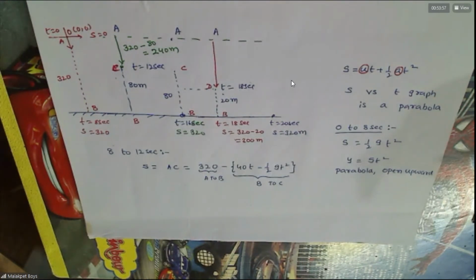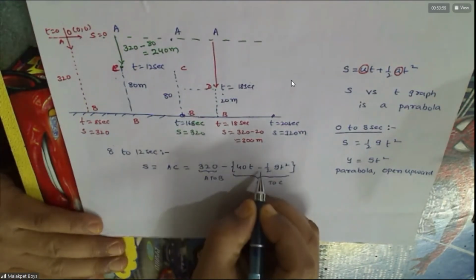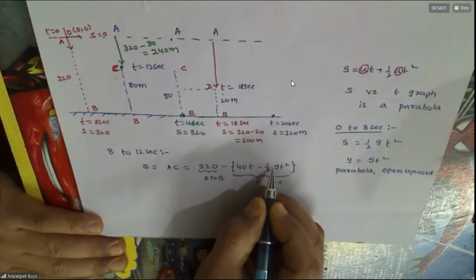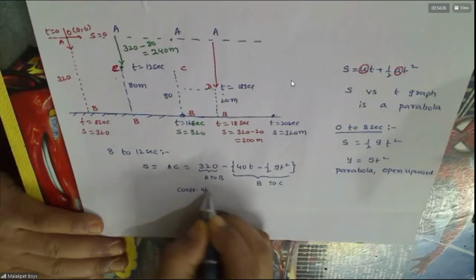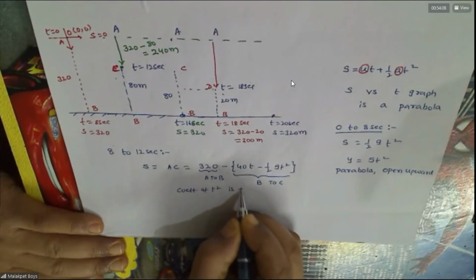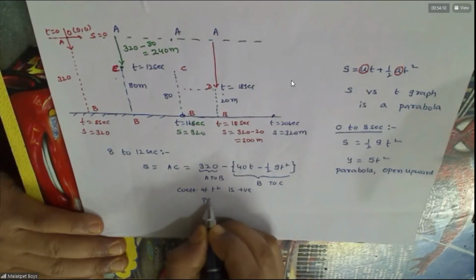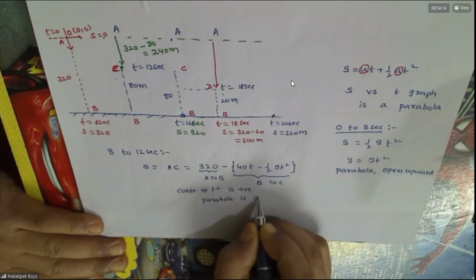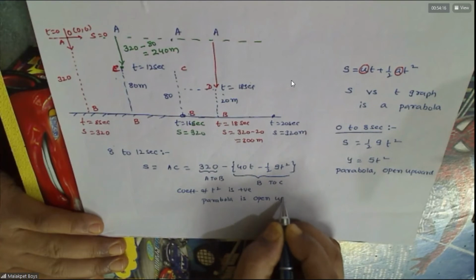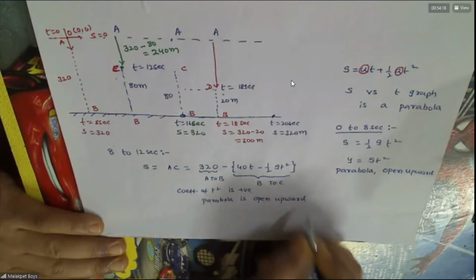Yes, sir. Now you can see minus into minus is positive only, no? Here also the coefficient of t square is positive, no? So what is that? The parabola is open in which direction? Up or down, no?